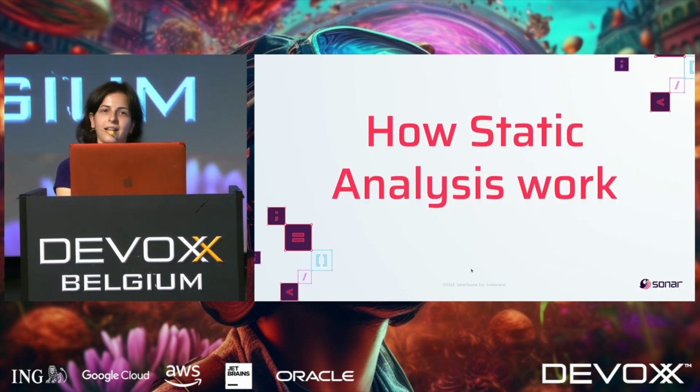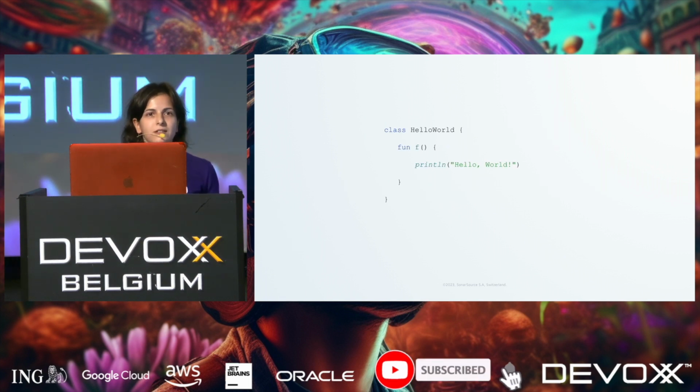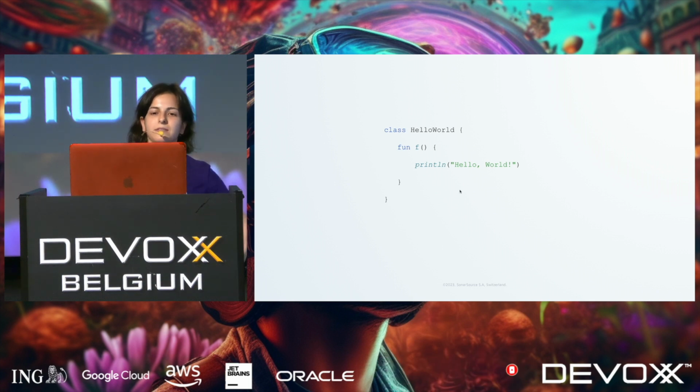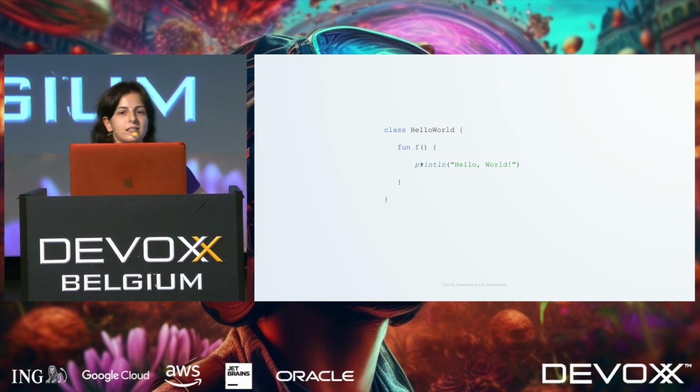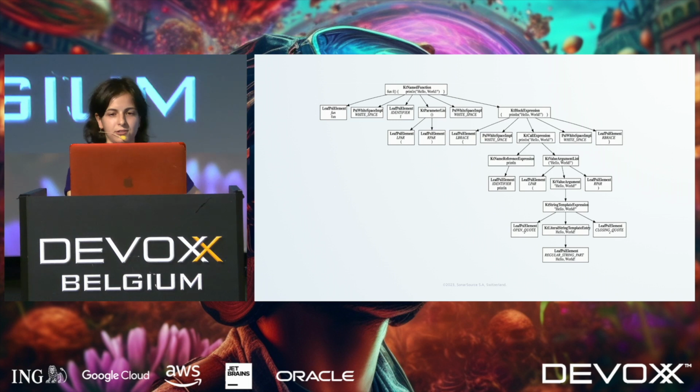So let's get back to our ships and talk about static analysis. I'll try to explain how static analysis works in simple words, and then I'll come up with some example. Usually, when we talk about static analysis, we are analyzing your code. So you often write some code, and let's, for example, have some hello world class and some function there. And static analysis takes this code and transforms it into some structure like a tree. It's often called an abstract syntax tree.